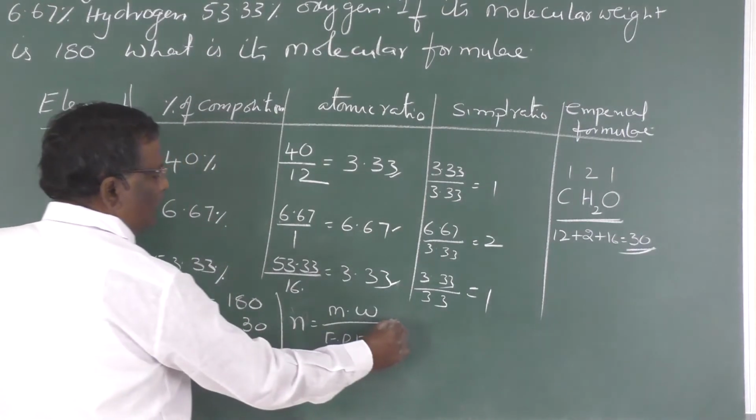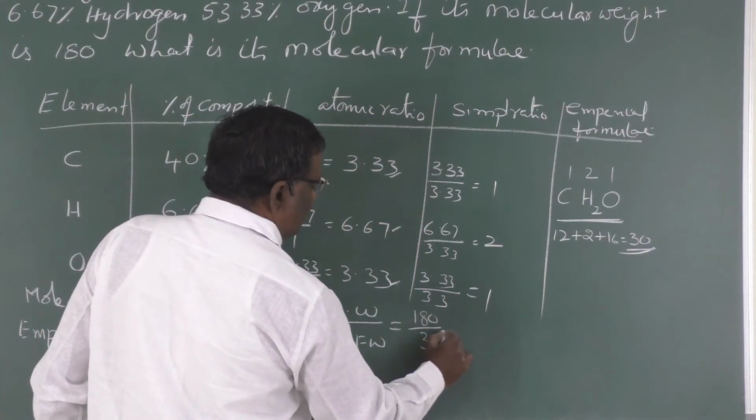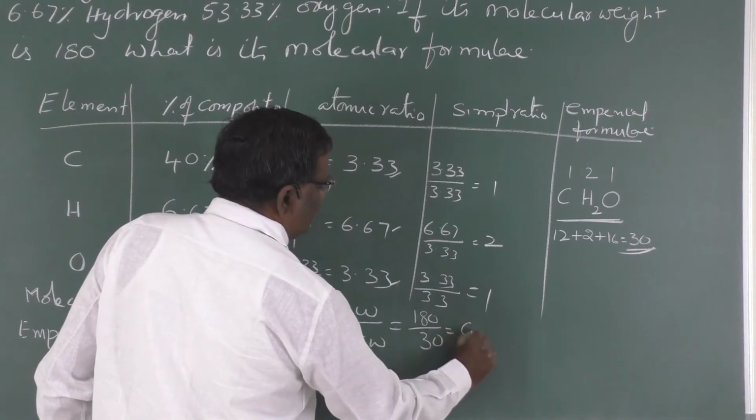The molecular weight is 180, the empirical formula weight is 30. So N is equal to 6.